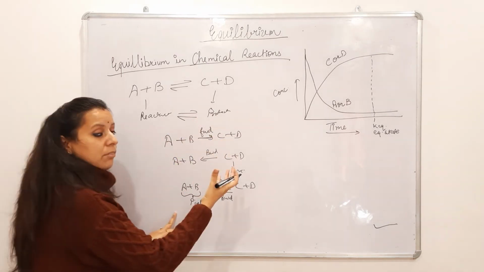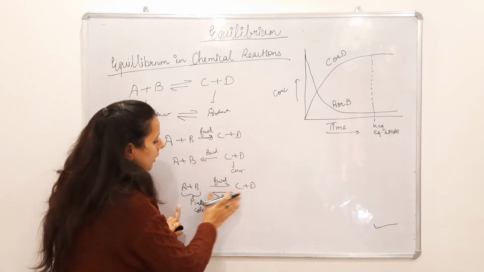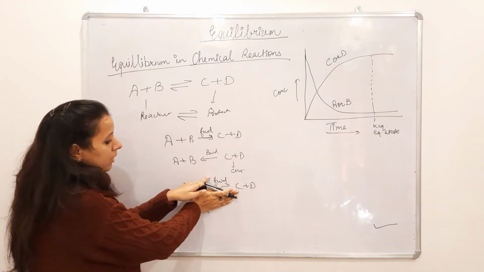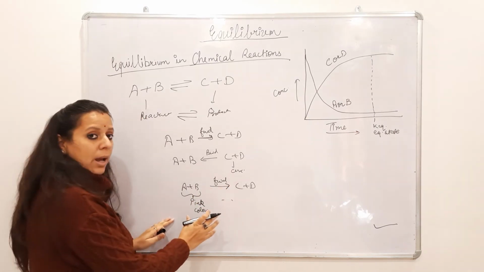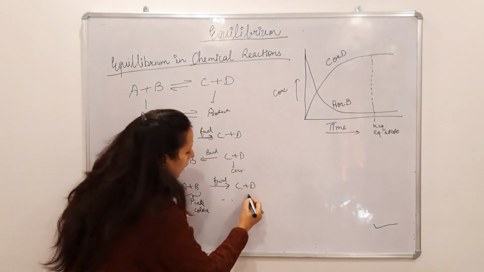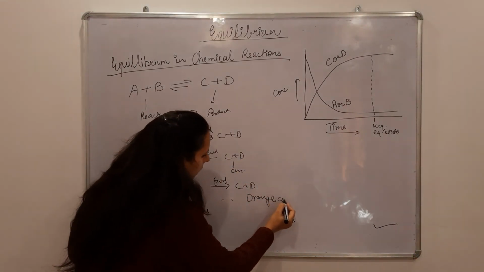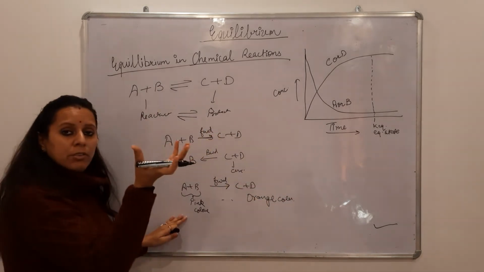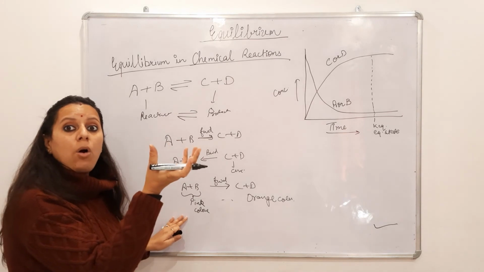But after some time, when the reaction takes place and goes in the forward direction, I am talking only about the forward direction. If it is going only in the forward direction, then what will happen? The color of the beaker will change from pink to orange. Pink to orange. So after completion of the reaction, the beaker color will become completely orange.